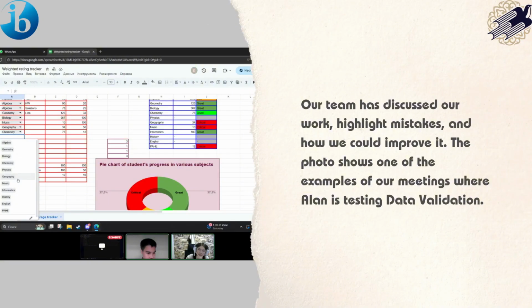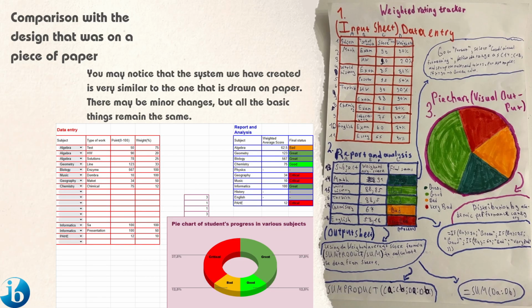Our team has discussed our work, highlighted mistakes, and how we could improve it. The photo shows one of the examples of our meetings, where Alan is facing data validation. Comparison with the design that was on a piece of paper. You may notice that the system we created is very similar to the one drawn on paper. There are minor changes, but all of the basic necessary things remain the same.